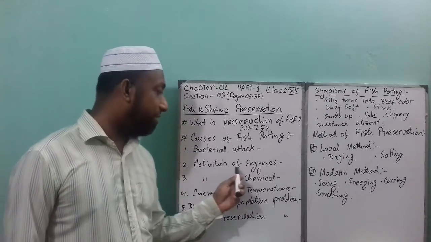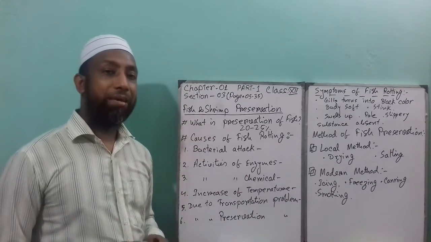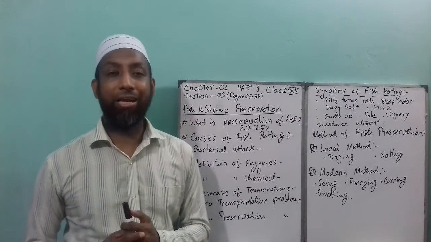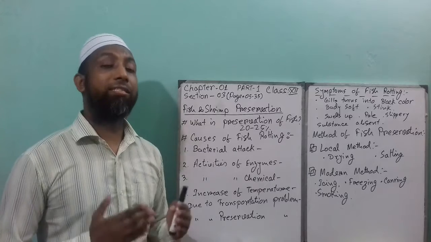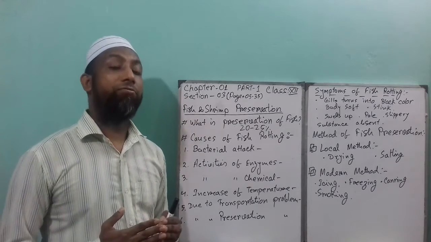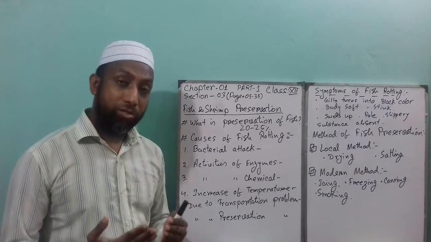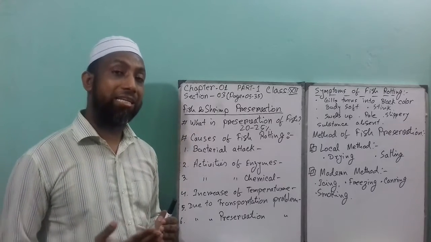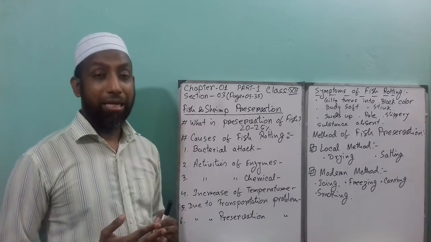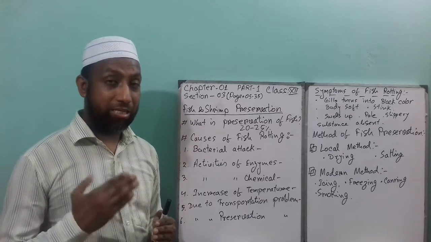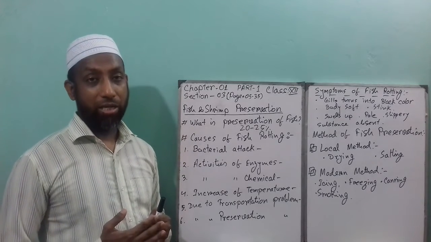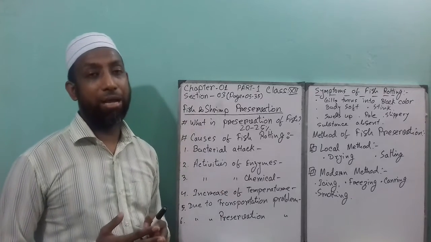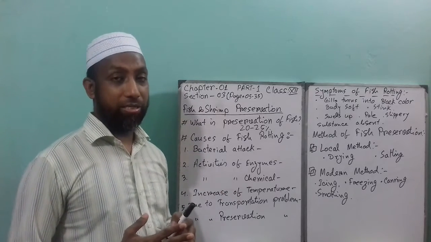Next one is activities of enzymes. The same thing happens here. Numerous types of enzymes are present in the fish body when it is alive, but after the fish dies, these enzymes start their activities. When the fish is alive, they do not do any harmful activities.